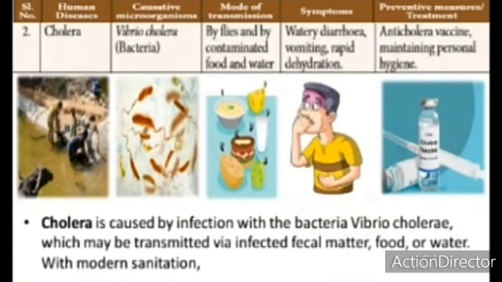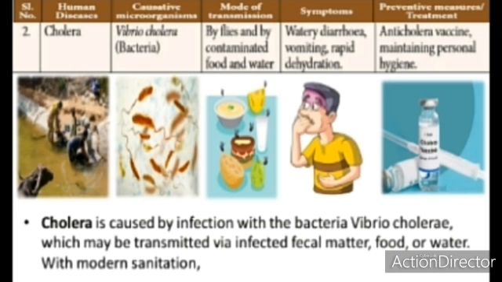What is cholera? Cholera is caused by infection with the bacteria Vibrio cholerae, which may be transmitted via infected fecal matter, food or water without modern sanitation. Which microorganism causes cholera? That is Vibrio cholerae. How can it be transmitted? It can be transmitted by flies and by contaminated food and water. If a food is contaminated and a person takes that food, the person gets cholera.